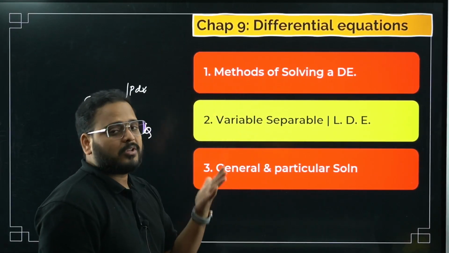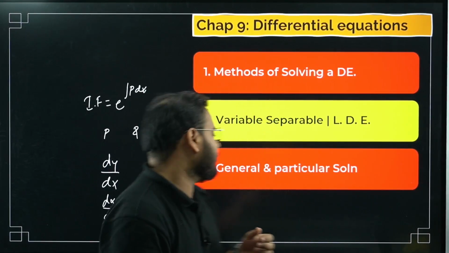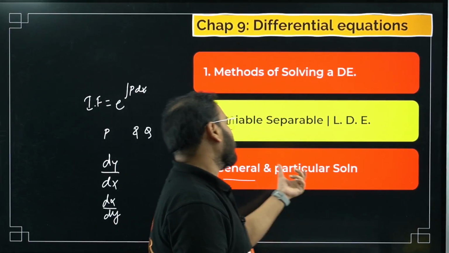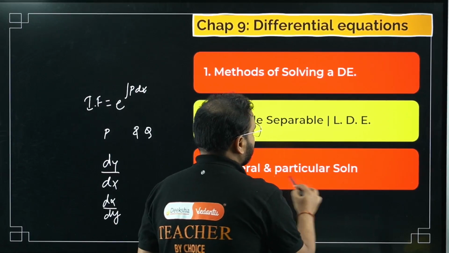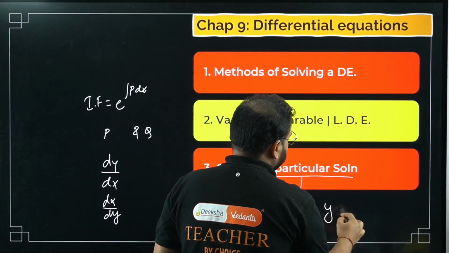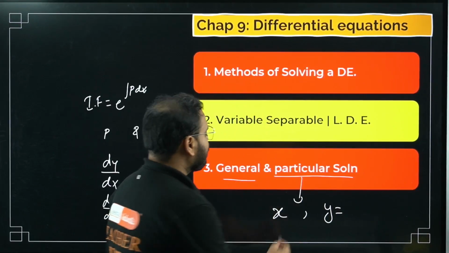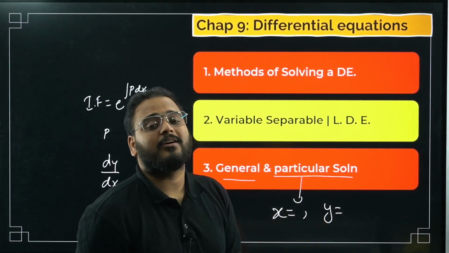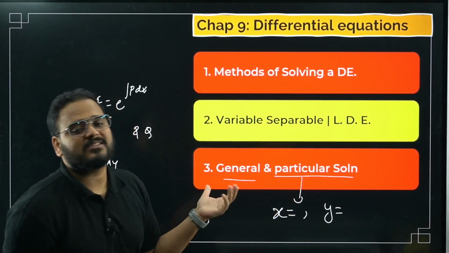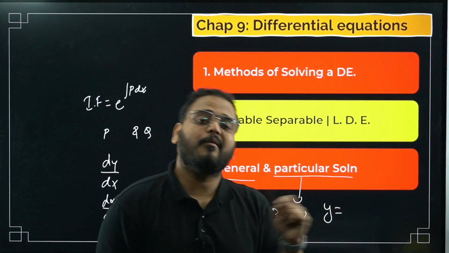Now, there are two types of solutions for a differential equation, bacha. One, which we use in most cases, is the general form. The other case is the particular solution. For this, they'll give you a condition for x and y, x equal to something and y equal to something. When you know these x and y values, you'll use them to find the constant c and then put it back in the solution. You'll get the answer for the differential equation in the form of a particular solution.